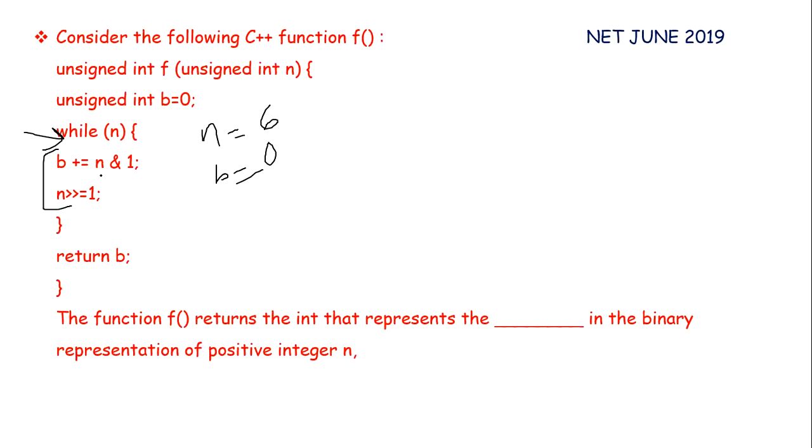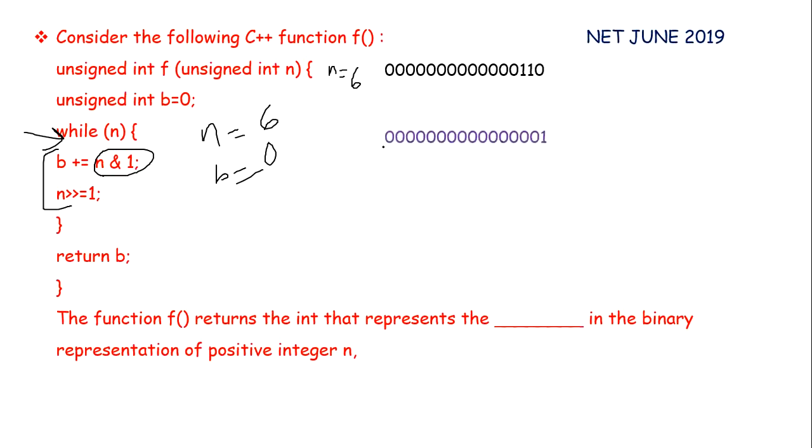Our first statement is B equals B plus n AND 1. We will do bitwise AND between n equals 6 and 1. Now the binary representation for n equals 6 is this one, 1, 1, 0, and this is the binary representation of 1. Now do the AND operation. When we do the AND operation, we will get 0. So 0 plus 0 will be 0, so there is no change in the value of B.